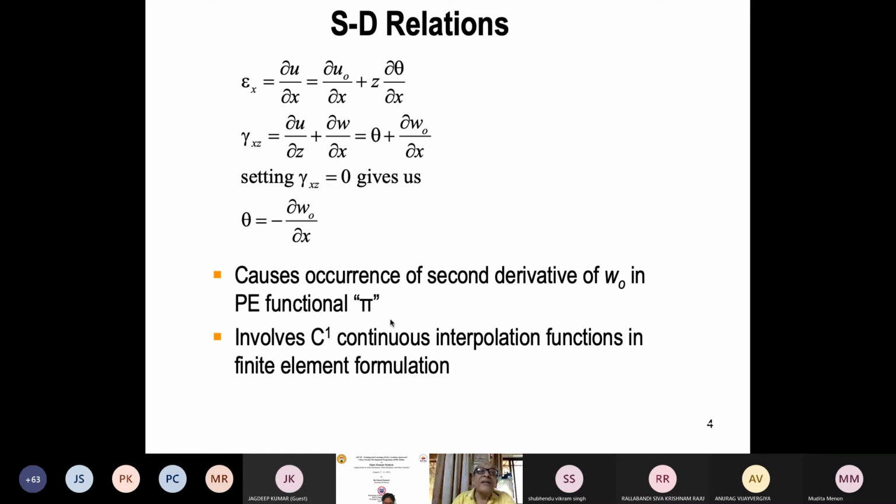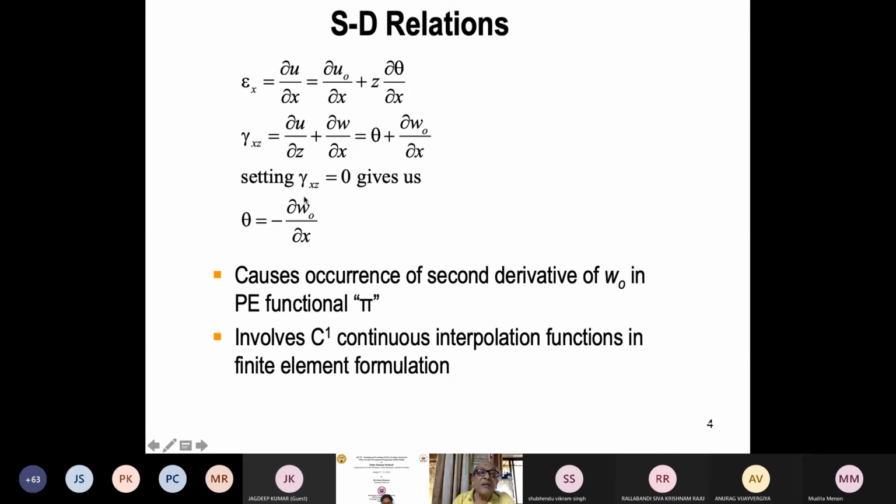Then, after fixing the displacement field, we go to the strains, and from theory of elasticity, normal strain, axial strain is du by dx, so that becomes like this, and shear strain is du by dz plus dw by dx, so that comes out to be this.